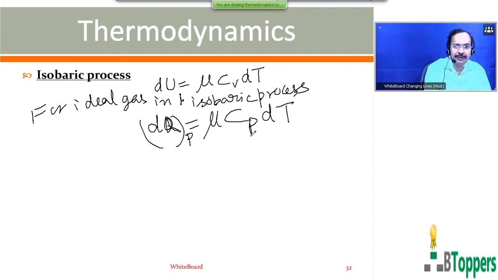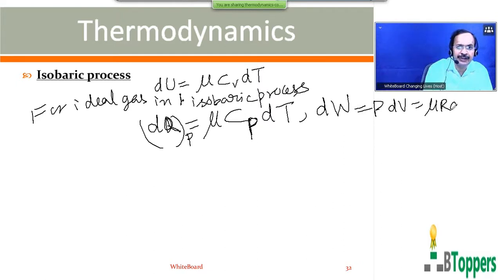You can write dQ subscript P, which represents the quantity of heat absorbed by the gas at constant pressure, equal to nu Cp dT, where capital C subscript P is the molar specific heat of the gas at constant pressure. And the work done by the gas when the volume changes by an infinitesimally small amount dV can be written as PdV, or you can write nu R dT, as the pressure of the gas is constant.